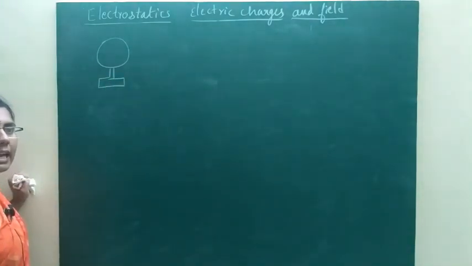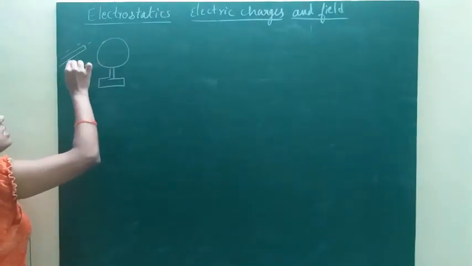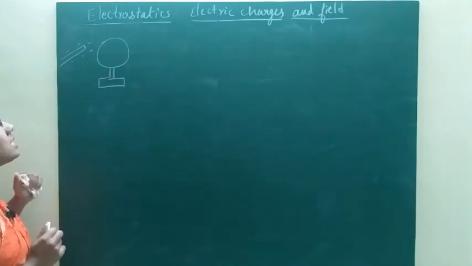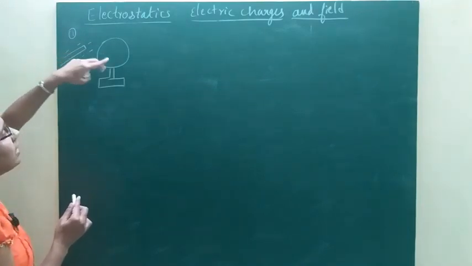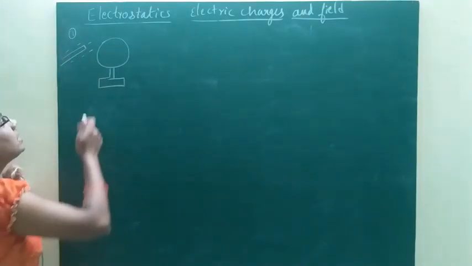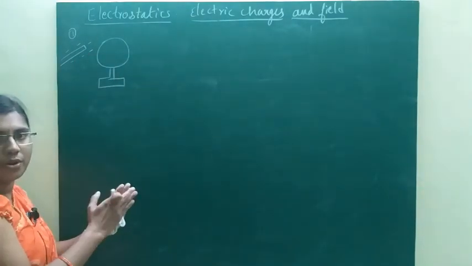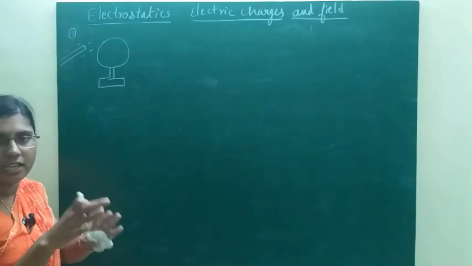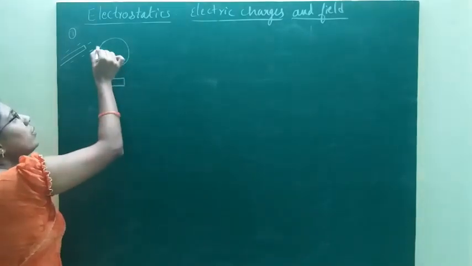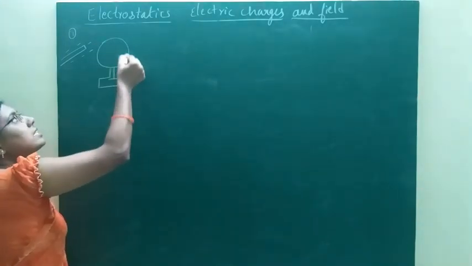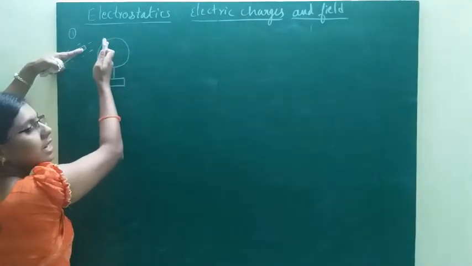Okay. Now take a negatively charged plastic rod. See, when you hold this negatively charged plastic rod near the metallic sphere, we know uncharged means the number of positive and negative charges are equal, right? The number of protons and the number of electrons in that body are the same. So the electrons in this conductor are repelled when you hold this rod near the conductor.